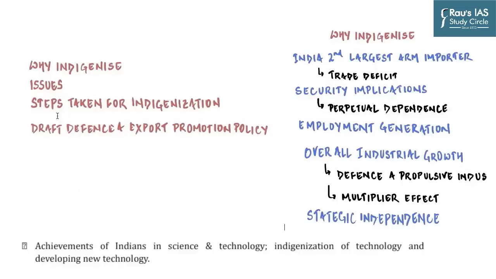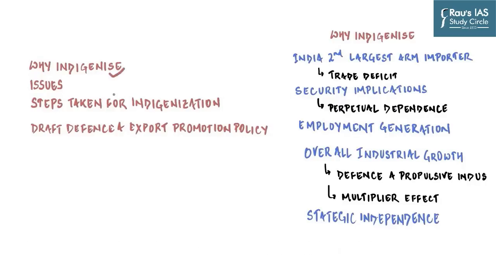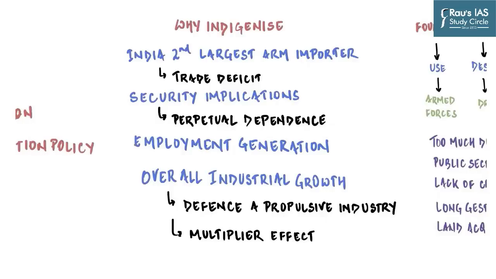So we are going to begin the analysis by first understanding the mapping of this particular topic with the UPSC syllabus. And as you can see, achievement of Indians in science and technology, indigenization of technology and developing new technology is a part of your syllabus in GS paper 3. And so in this regard, we are going to discuss 4 key things. Why there is a need for indigenization, what are the issues with indigenization, what are the steps that have been taken for indigenization, and the draft defense and export promotion policy which was released just last year.